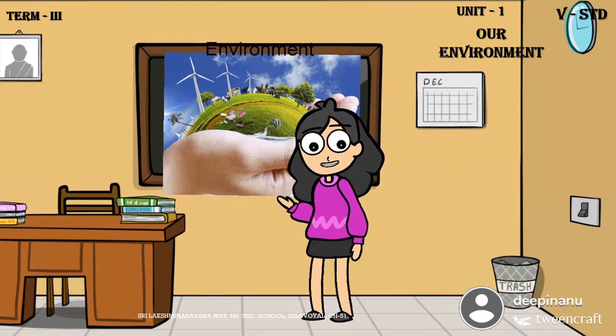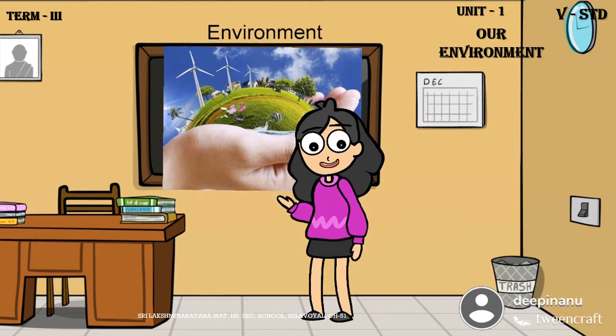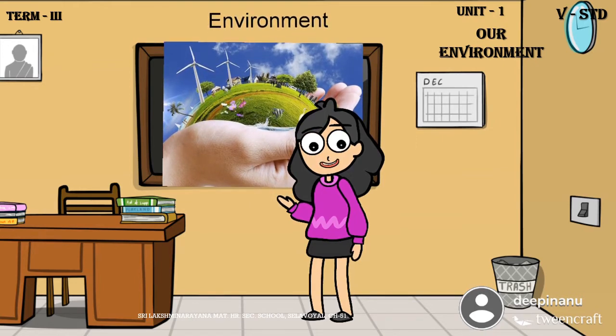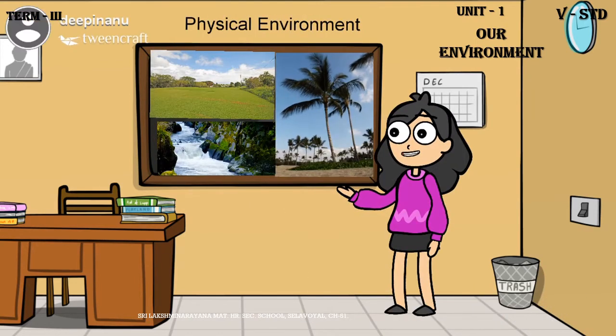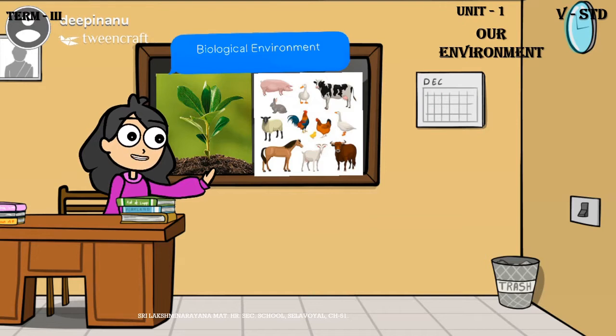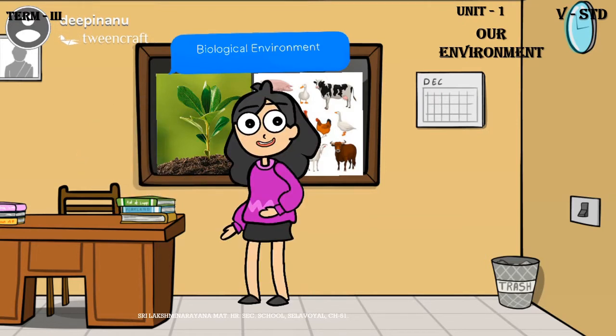There are two types of environment. They are physical environment and biological environment. Physical environment includes all non-living things like land, water and air. Biological environment includes the living things such as plants and animals. Plants and animals in our environment are useful to us in many ways.